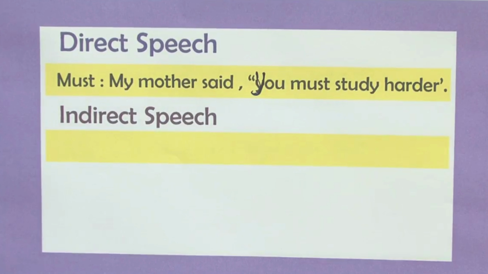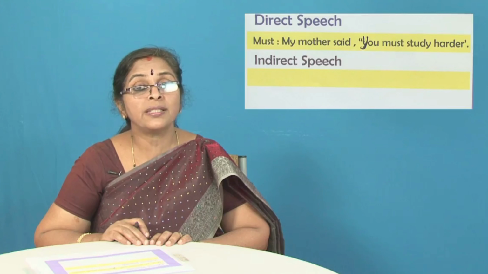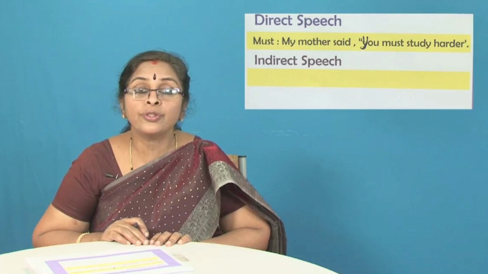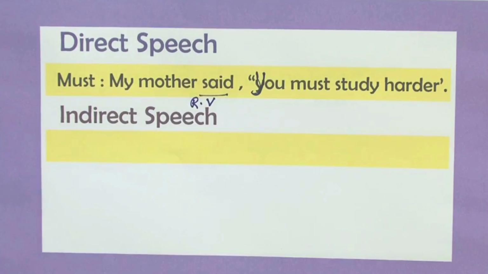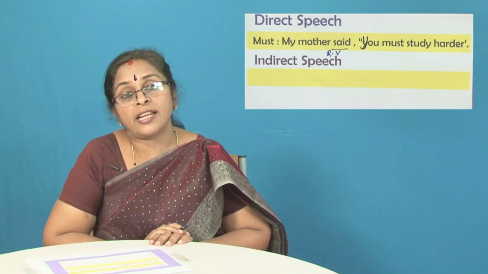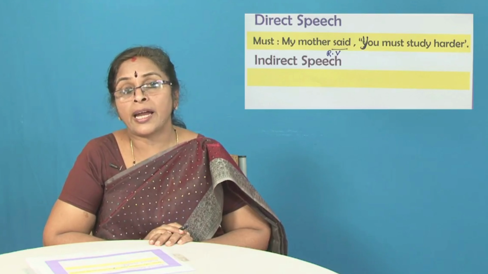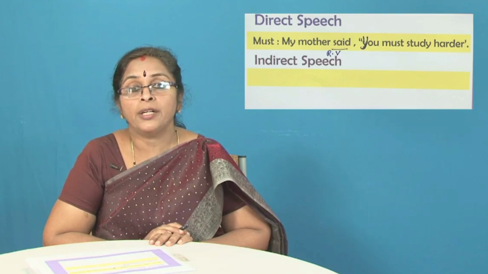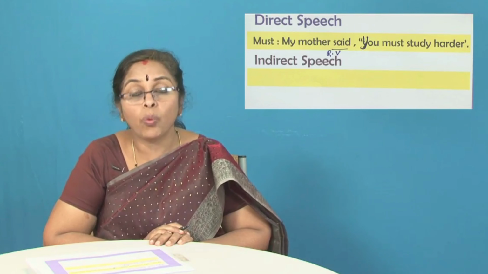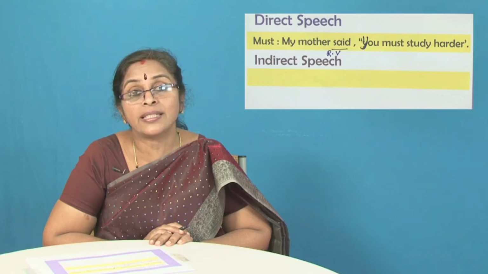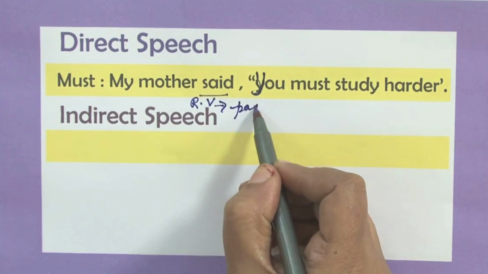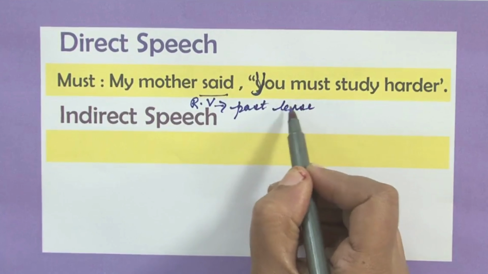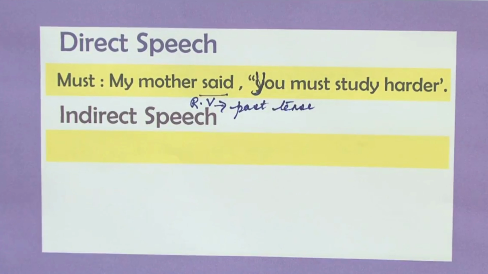So, my mother said, "You must study harder." My mother said that you must study harder. So, how are you going to change this? Said is the reporting verb. I will just write it as RV, R standing for reporting and V standing for verb. So, said is the reporting verb. What is the tense of the word said? It is in the past tense. So, rule number 1 is going to be applied here.